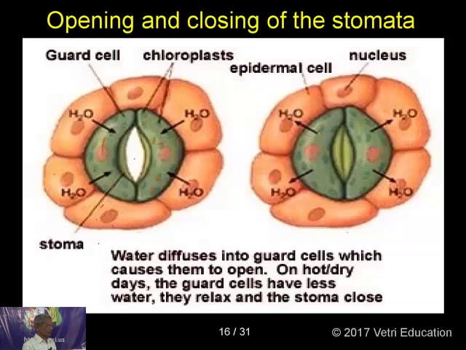Water diffuses into the guard cells, which causes them to open. On hot or dry days, the guard cells have less water. They relax, and then the stomata close.